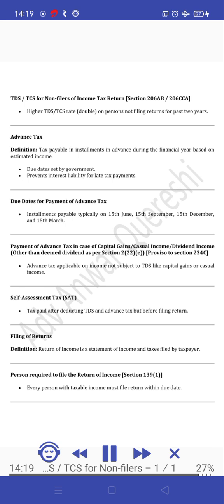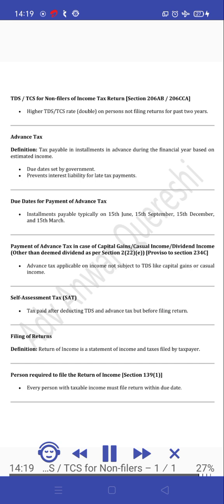Advance tax. Definition. Tax payable in installments in advance during the financial year based on estimated income. Due dates set by government. Prevents interest liability for late tax payments. Due dates for payment of advance tax. Installments payable typically on the 15th of June, 15th September, 15th December, and the 15th of March.